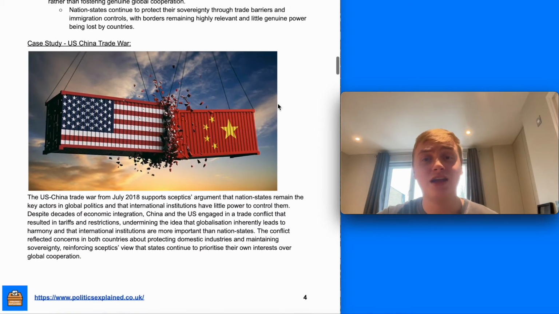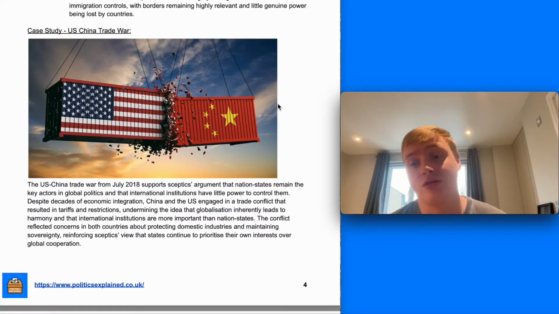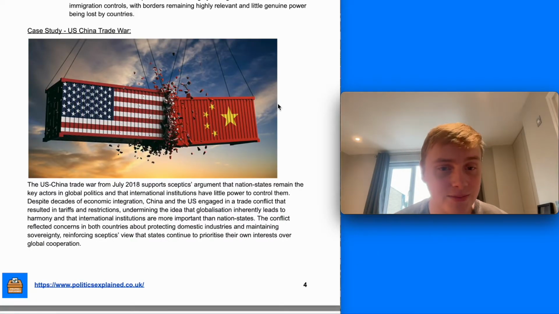A case study to illustrate and support this is the US-China trade war, which really started under Trump's first presidency. It supports the argument that nation states remain the key actor in global politics, and that international institutions have little power to control them.